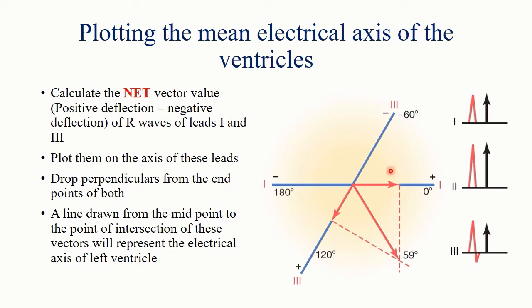Then you have to plot them on the axis of these leads: lead 1 towards the 0 degree, lead 3 towards the 120 degree. Then drop the perpendiculars from the end points of both lead 1 and lead 3. Then you have to draw a line from the midpoint to the intersection of these perpendiculars. That will represent the electrical axis of the left ventricle. Mostly it will remain between 20 degrees and 100 degrees. Here it is 59 degrees, so almost normal. If it deviates more than 20 degrees, then it is left axis deviation, and more than 100 degrees, then it is right axis deviation.